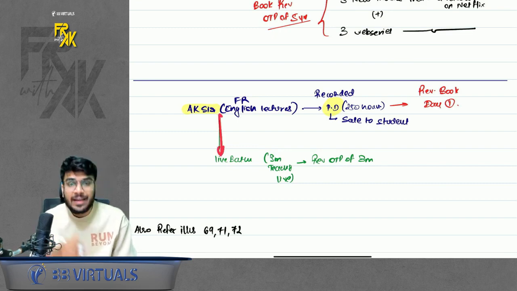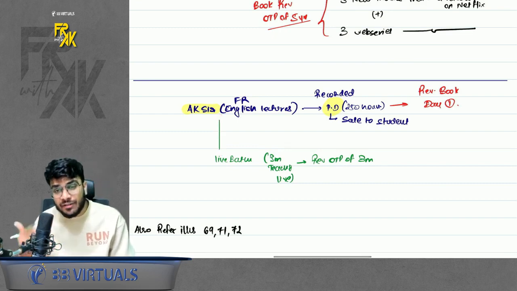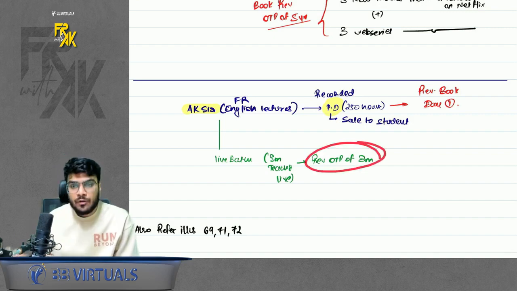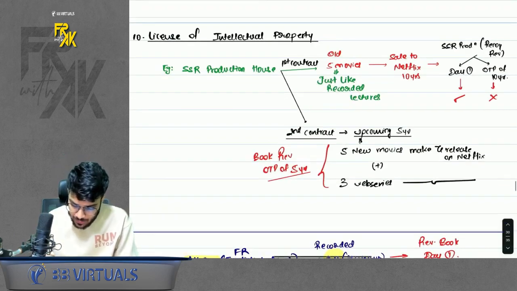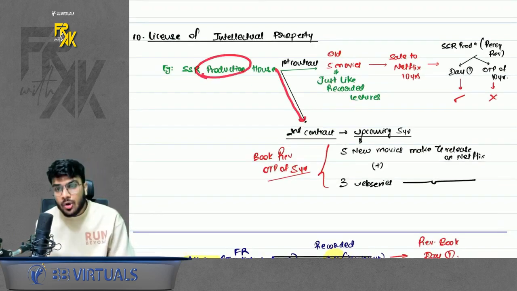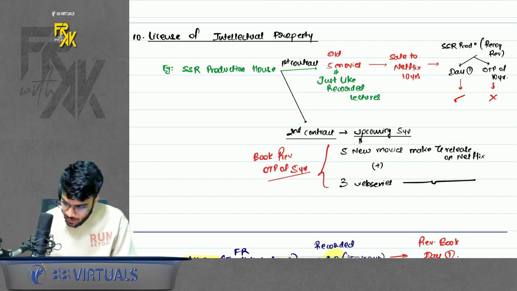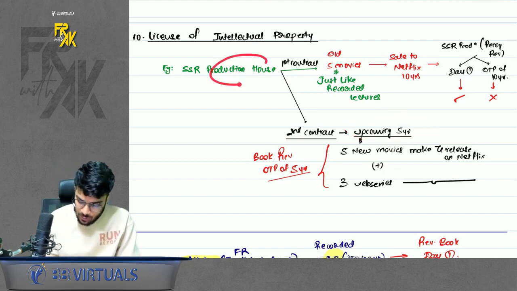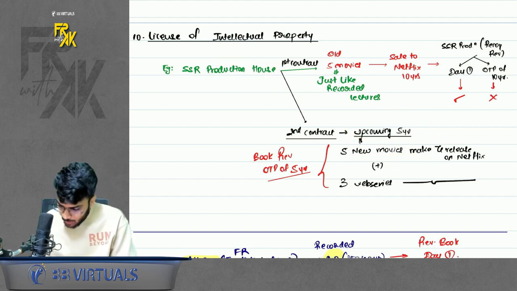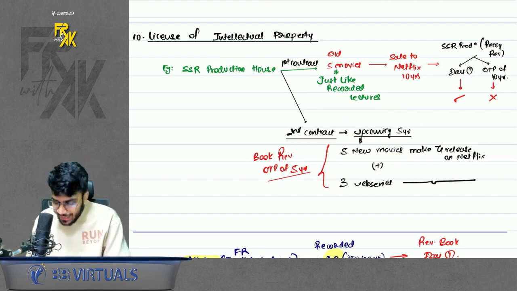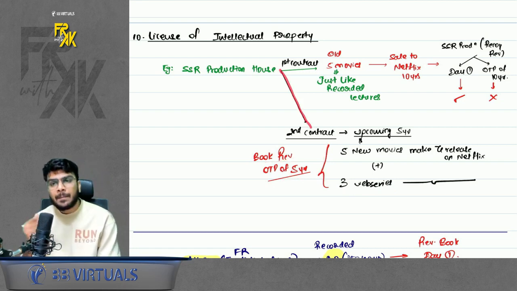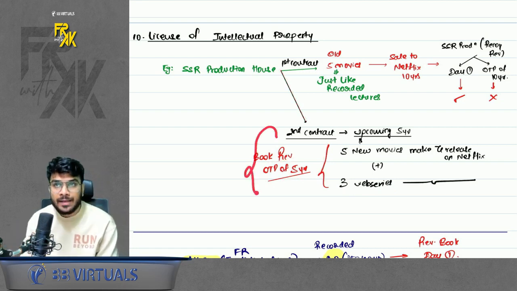On the other hand, if I take a live batch where I will have to come and teach every day for 3 months, then I will book the revenue over 3 months. Similarly, if this production house contracted with Netflix that for the upcoming 5 years, this production house has to make 5 new movies and 3 new web series, in that case, they will book the revenue over the period. Why? Because when you are selling an upcoming intellectual property, you have an obligation to complete. That is why. Simple. Right?